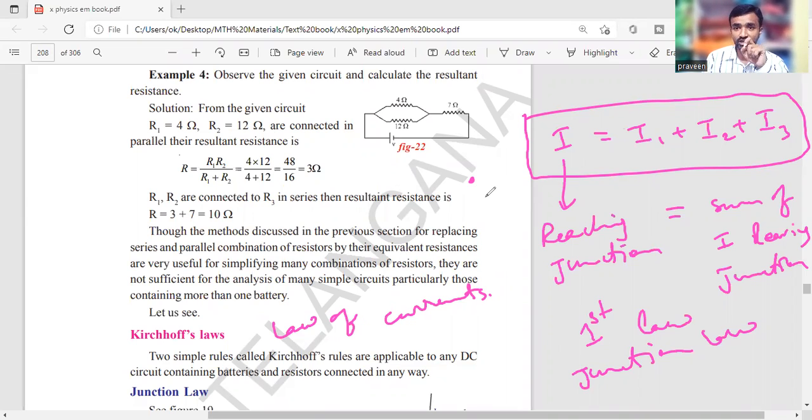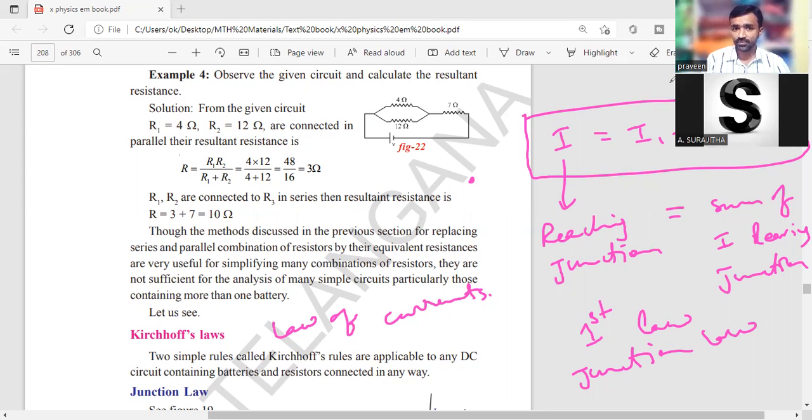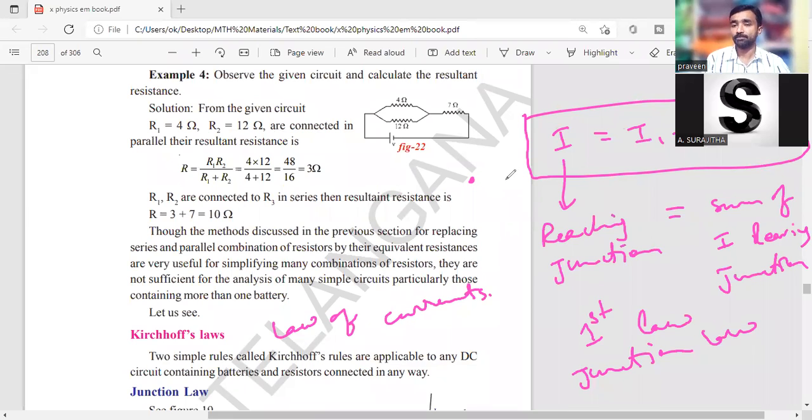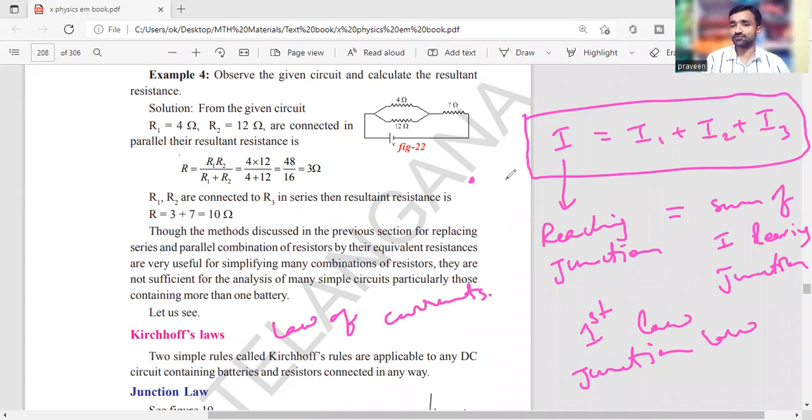So this is given by Kirchhoff. That's why this law is called Kirchhoff's law of junction, also named Kirchhoff's law of currents, or Kirchhoff's first law. Are you clear about this one? What you need to understand here is that the sum of the currents leaving the junction and the sum of the currents reaching the junction are always the same. So simply, this is Kirchhoff's first law.